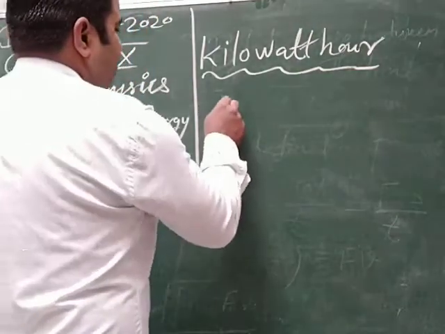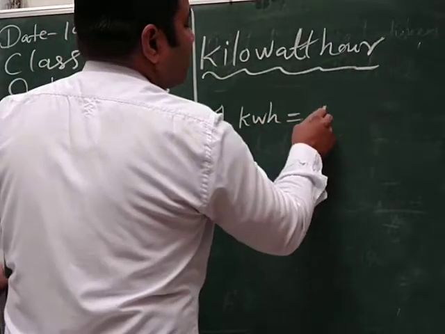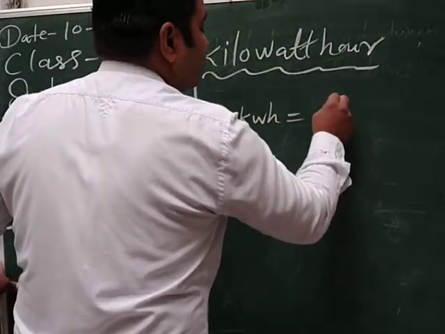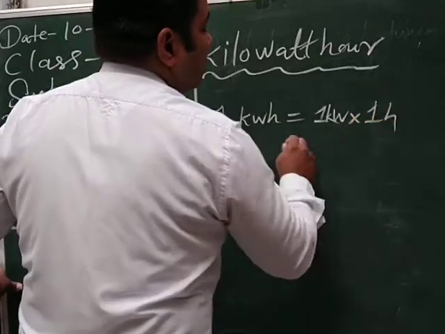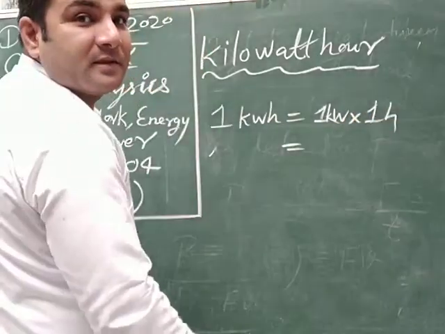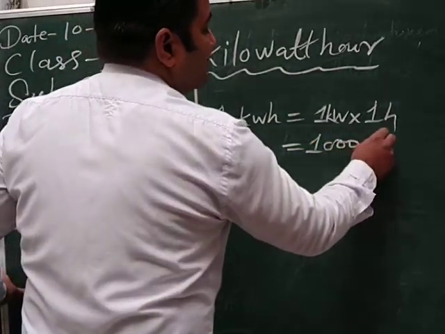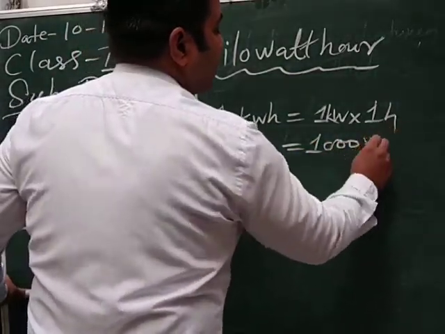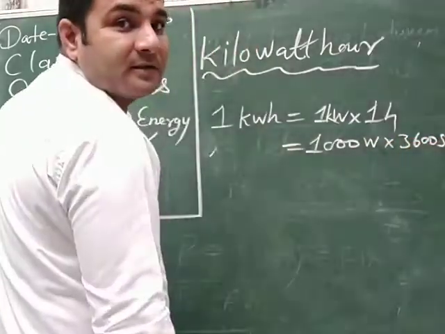So 1 kWh is equal to 1 kilowatt into 1 hour. And 1 kilowatt means 1000 watt, and 1 hour means 3600 second. Clear?